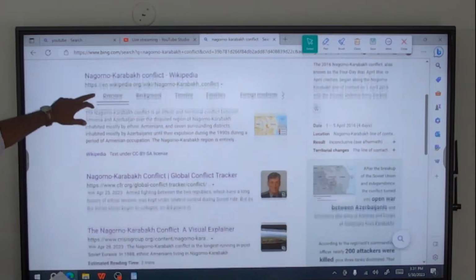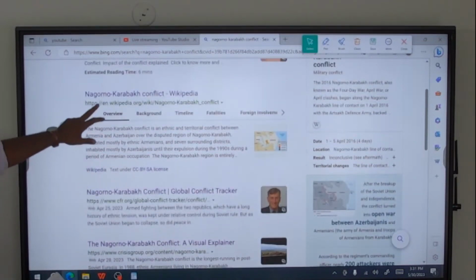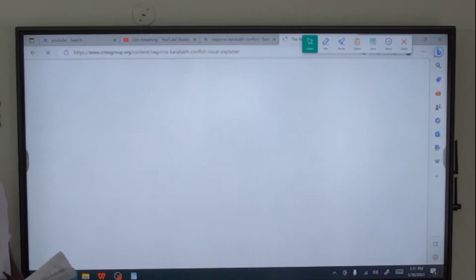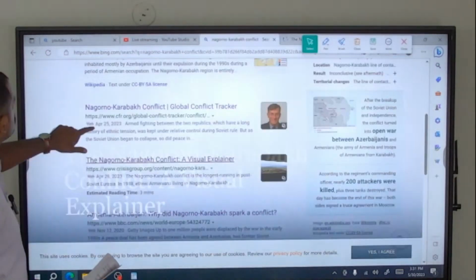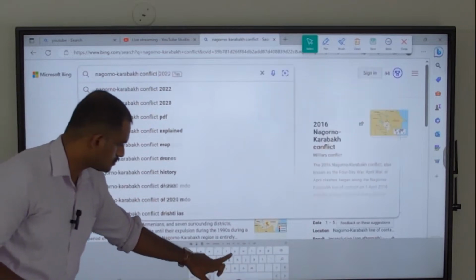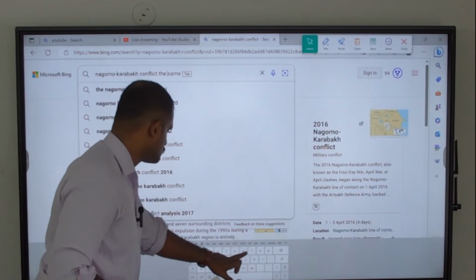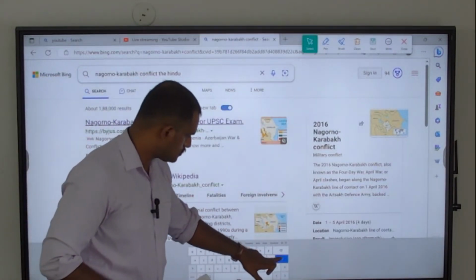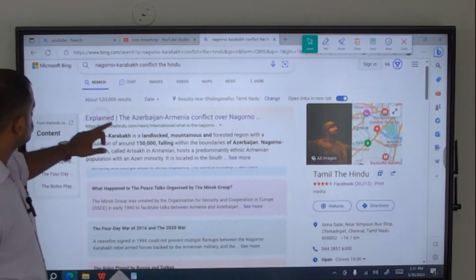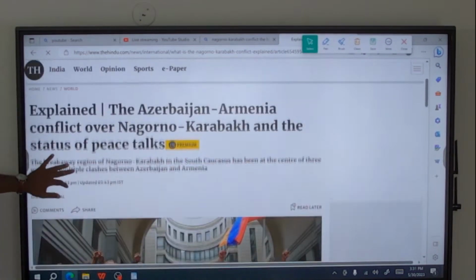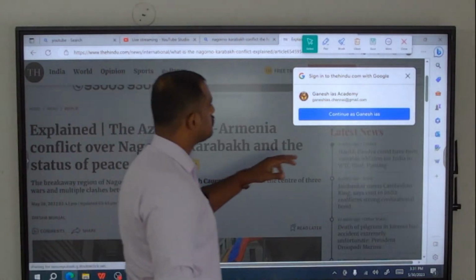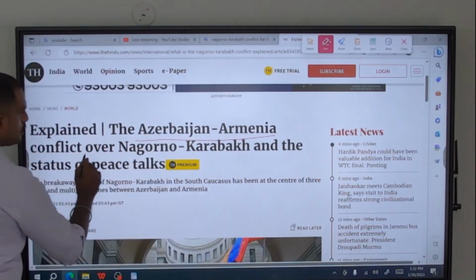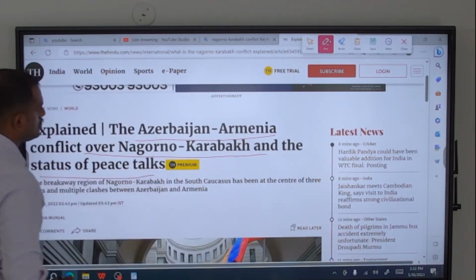See, it is an armed fight between Azerbaijan as well as Armenia over the Nagorno Karabakh region.